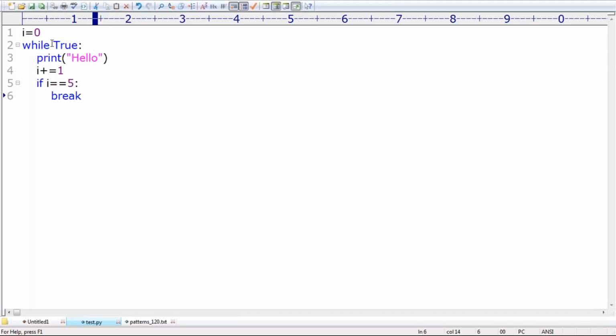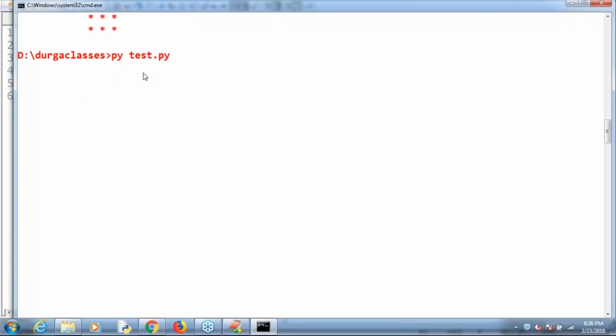5 times. First it prints with i equal to 0. Next time the i value will become 1. If i is equal to 5, then i equal to 0 printed, 1 printed, 2 printed, 3 printed, 4 printed. Whenever i is equal to 5 it may also be printed, because after printing I'm checking. So 6 times I hope it is going to print. Anyway, let me check, maybe plus or minus, no problem. 5 times. Okay, 5 times it's printing, right?